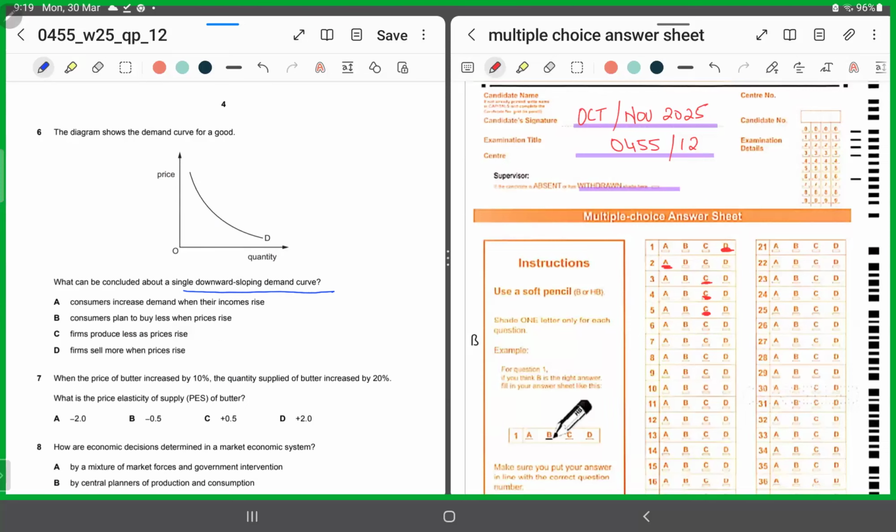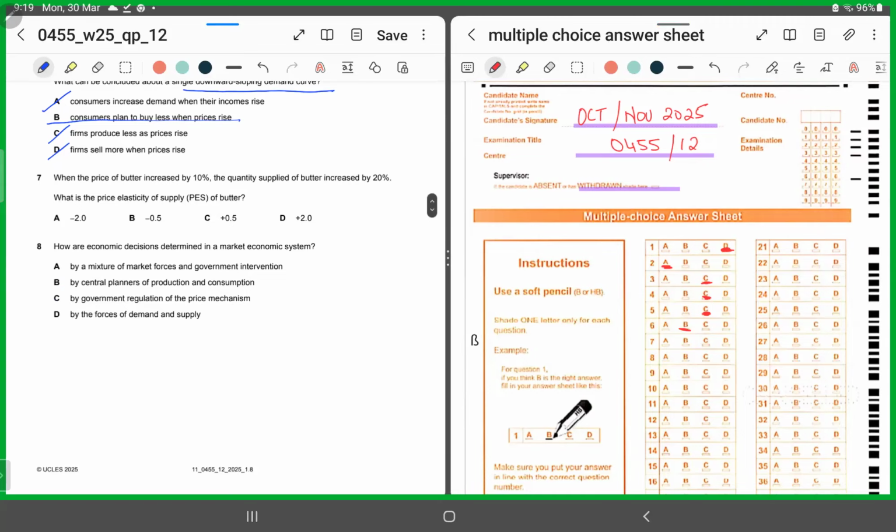We are talking about the demand curve. So C and D are related to the supply curve. We'll chop C and D. A is not a necessary situation. The correct answer is B by logic. And also, it's correct. Why? Because a downward sloping demand curve shows that when the prices are low, consumers tend to buy more, right? And when the prices are high, consumers tend to buy less. That is why the demand curve is downward sloping, and that is the nature of the law of demand. So for MCQ number 6, we'll shade in B as our correct response.